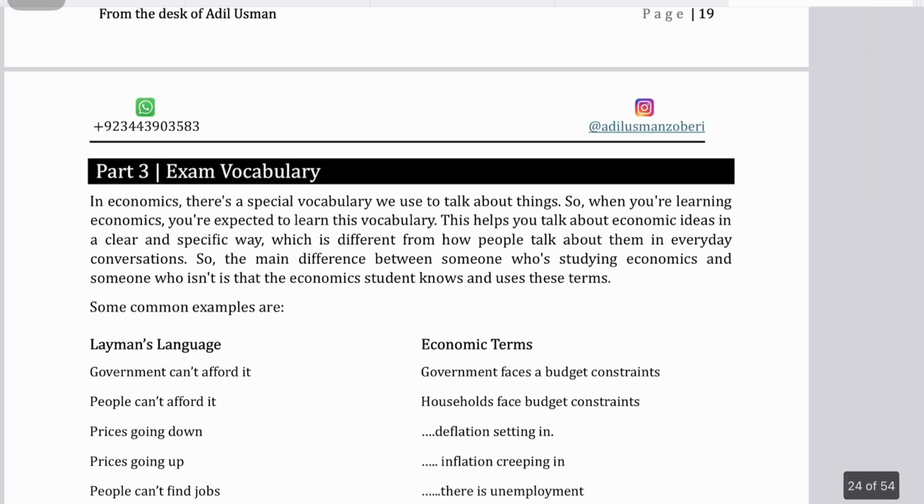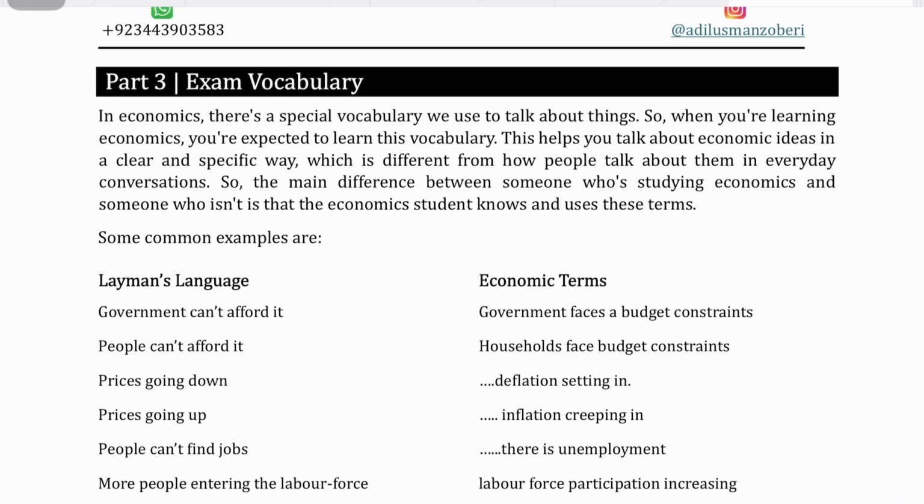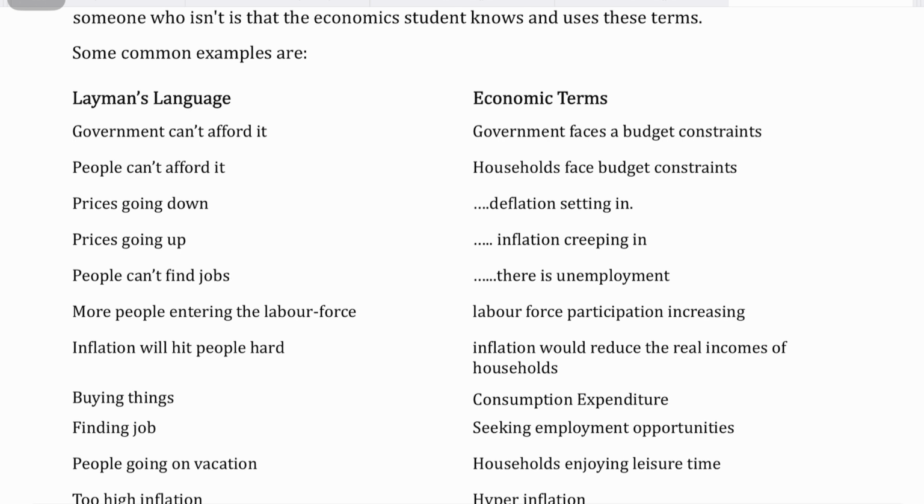Anyways, guys, do remember that economic vocabulary plays a key role here. Don't write in layman language, write in economic terms. Instead of saying governments can't afford it, say government faces budget constraint. Instead of saying people can't afford it, say households face budget constraint. Instead of saying prices go down, say deflation setting in; prices going up, inflation creeping in; people can't find jobs, there is unemployment; more people entering the labor force, say labor force participation rate is increasing.